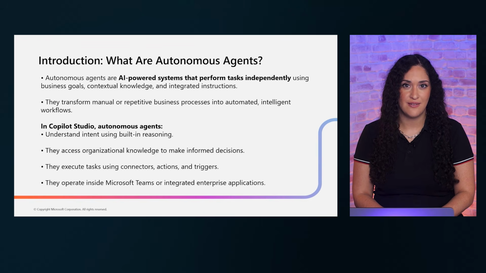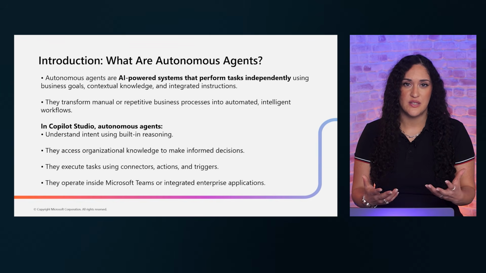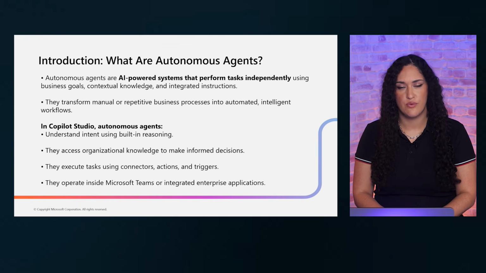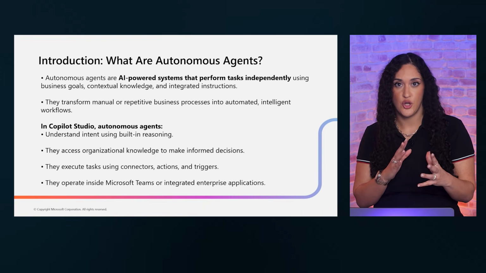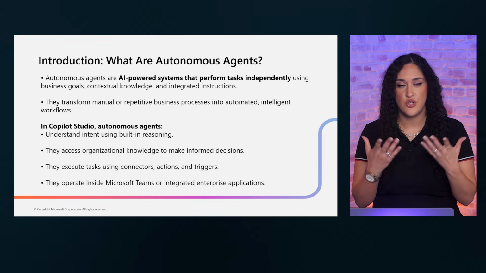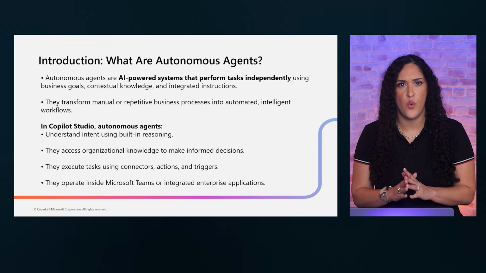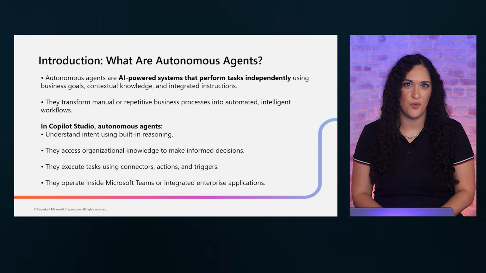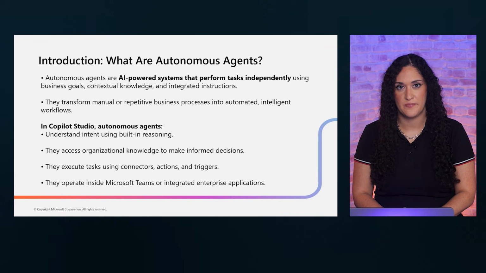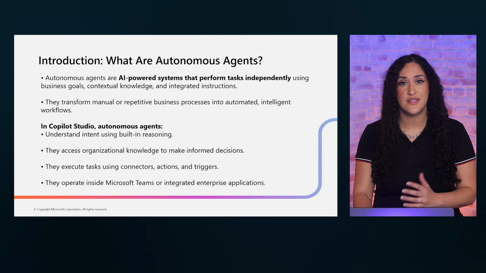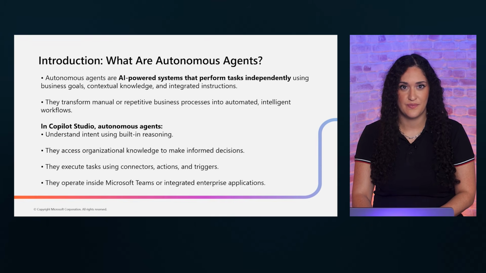The best practice here is, because of this independence, your guardrails must be rock solid. Define clear boundaries for what the agent can and cannot do. Establish escalation paths for edge cases and always include a human-in-the-loop checkpoint for high-stakes decisions. Autonomy without guardrails is a risk, not a feature.